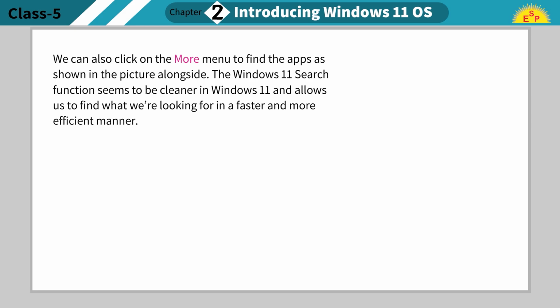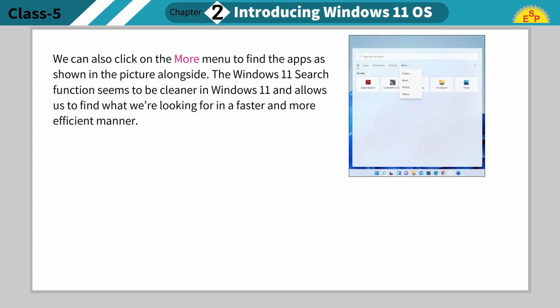We can also click on the More menu to find the apps as shown in the picture alongside. The Windows 11 search function seems to be cleaner and allows us to find what we are looking for in a faster and more efficient manner.